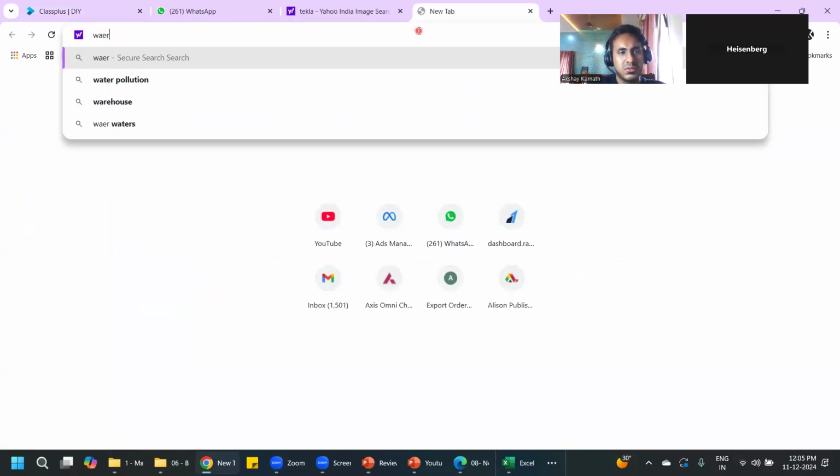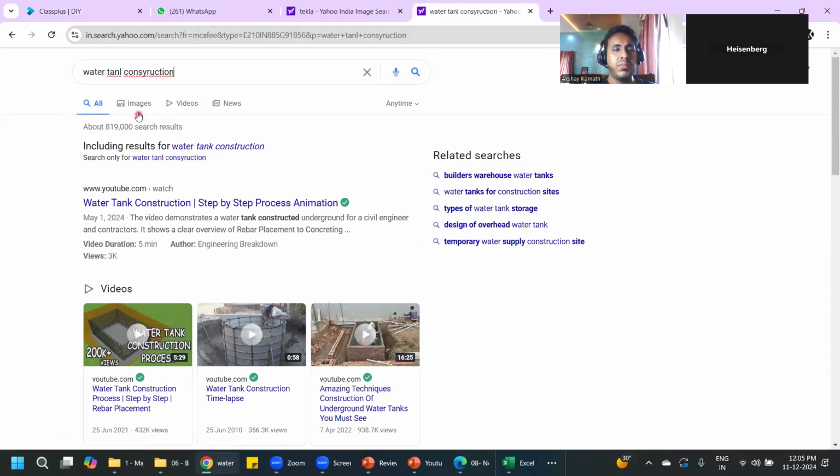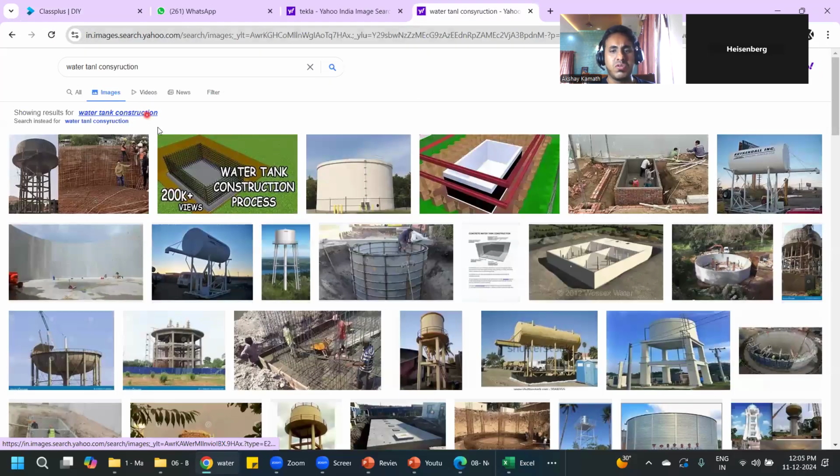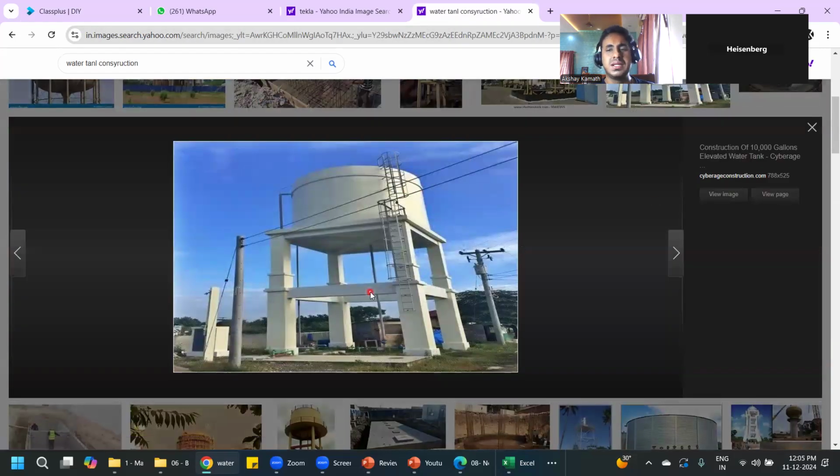Water tank construction. He's working in a government firm, PWD has got the work. Frankly speaking, anybody can do water tank construction. There's not much technical work here. But he's in the execution department now. In execution, you go to the site and see whether these people are doing it correctly or not.